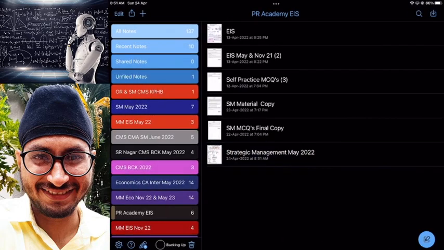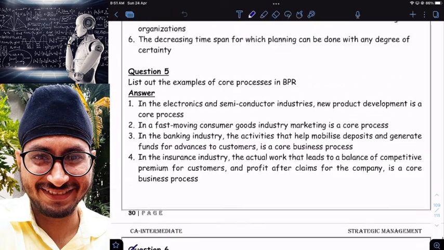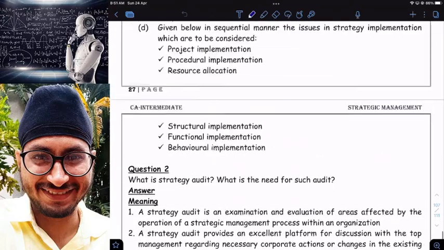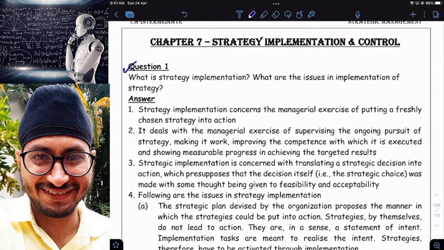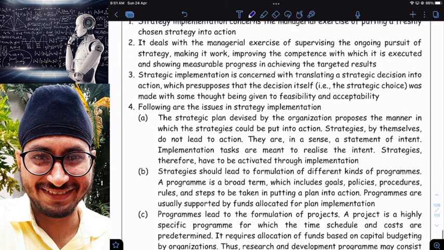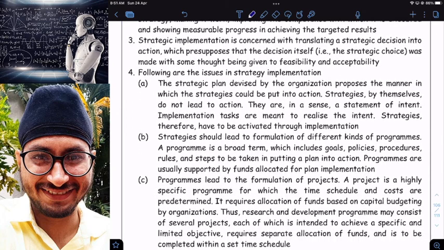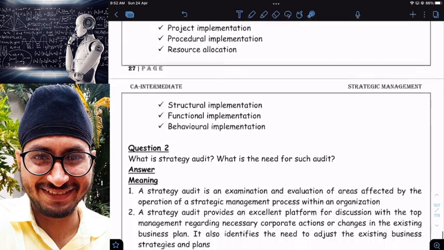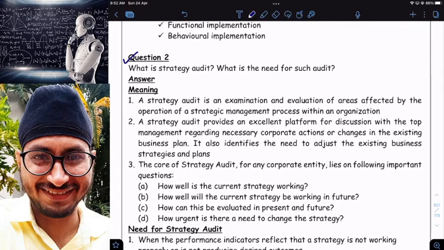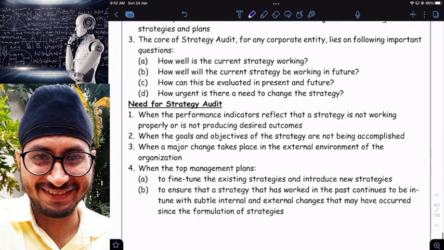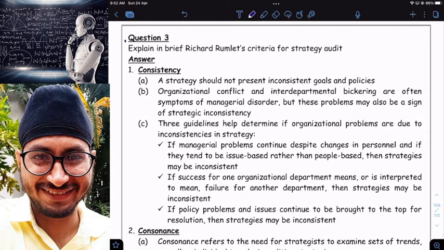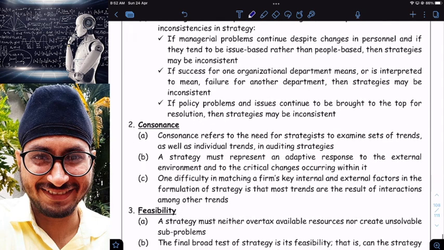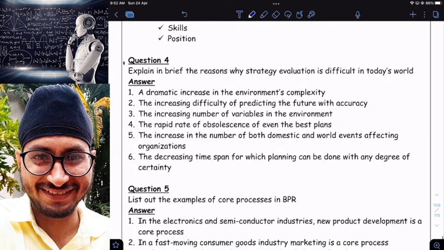Next. So coming back to our material once here. So this is amendment. In the amendment, strategy implementation we have discussed. But issues in strategy implementation we will discuss now. Then what is strategy audit and what is the need for strategy audit we have discussed. Then Richard Rumelt's criteria for strategy audit we have discussed yesterday. Then reasons why strategy evaluation is difficult, that we have to discuss today.